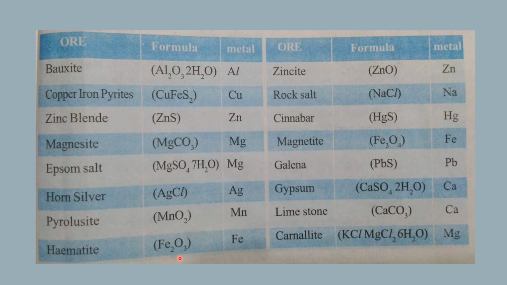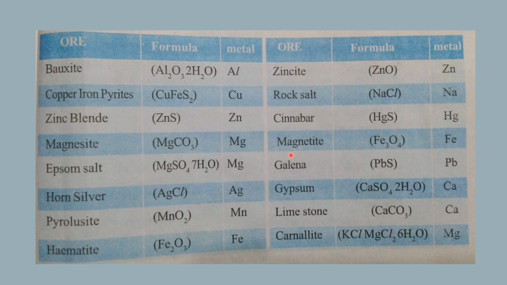So here if you take copper iron pyrites and hematite, in these two ores iron is present, but copper iron pyrites is an ore of copper. This means that from this ore copper can be extracted without economic loss, and from hematite iron can be extracted without economical loss.